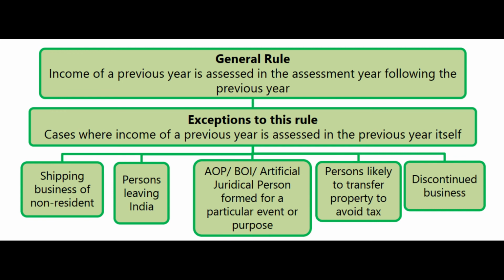That is why, if the assessing officer comes to know of any such AOP or BOI which is formed for a temporary purpose or for a particular event, then the assessing officer has the power to levy the tax, to do the assessment in the same year in which the income is earned, which means in the previous year itself. Once again, don't expect assessing officers will take bikes and go into every lane where there is a temporary organization. These are the powers of the assessing officer.